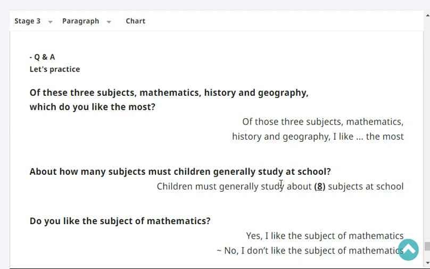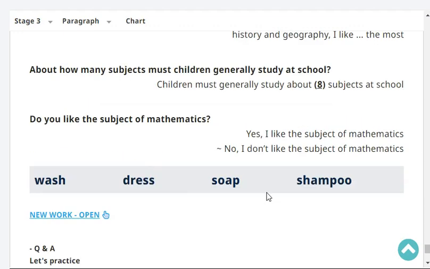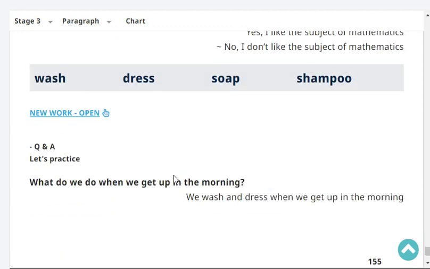About how many subjects must children generally study at school? Children generally must study about eight subjects at school. Do you like the subject of mathematics? Yes or no? Yes, I like the subject of mathematics. Very good.